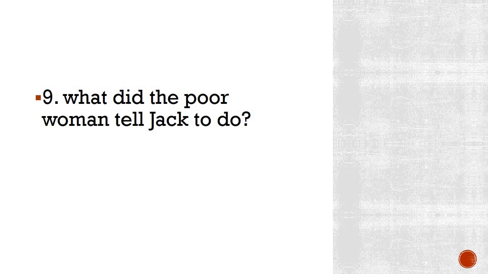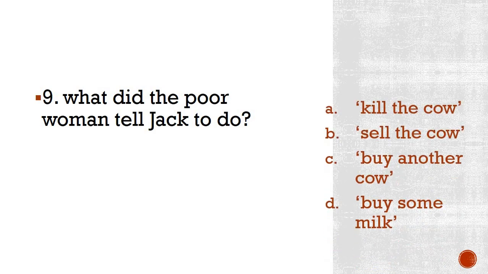What did the poor woman tell Jack to do? Poor woman refers to Jack's mother and no one else. Options are kill the cow, sell the cow, buy another cow, or buy some milk. So what did the poor woman, that is Jack's mother, tell Jack to do? Please write the answer. Try to remember the story. You will automatically get the correct answer. And this was the starting part of the story, so you should know this.